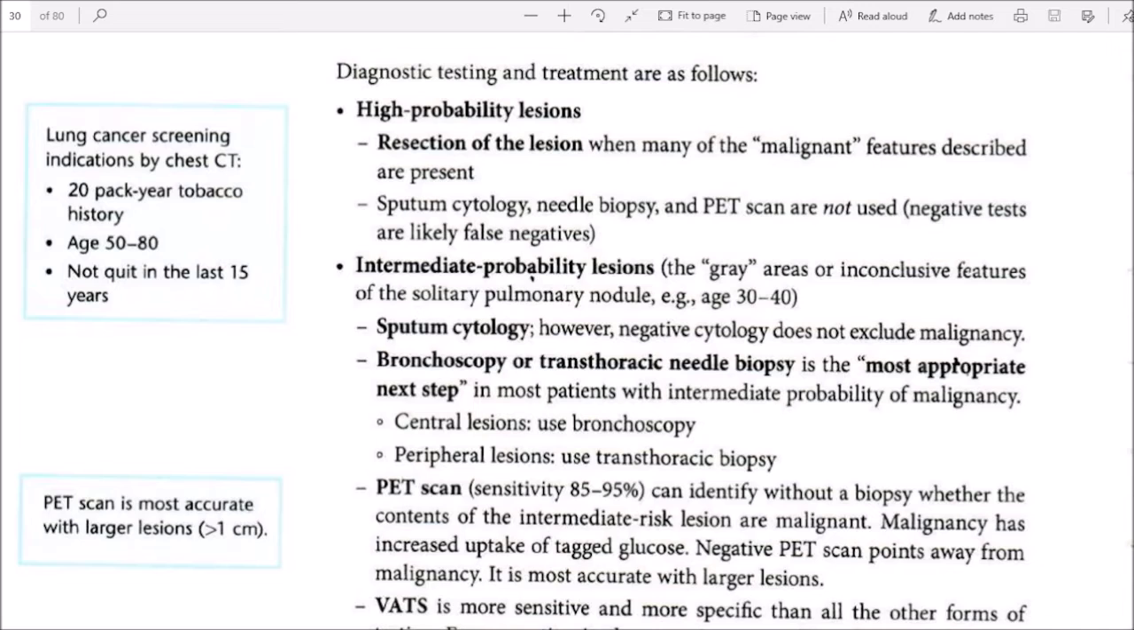Intermediate probability lesion. These are the gray areas with inconclusive features of the solitary pulmonary nodule, for example age 30 to 40. Sputum cytology: negative cytology does not exclude malignancy. Bronchoscopy or transthoracic needle biopsy is the most appropriate next step. In most patients with intermediate probability of malignancy, for central lesions use bronchoscopy, and for peripheral lesions use transthoracic biopsy.